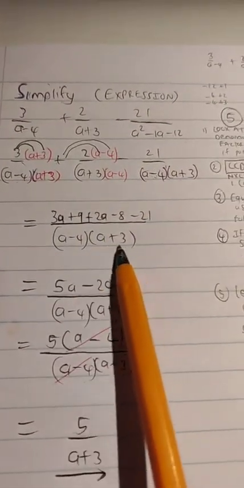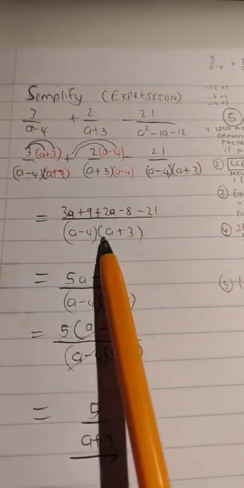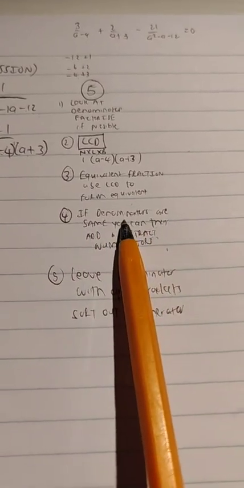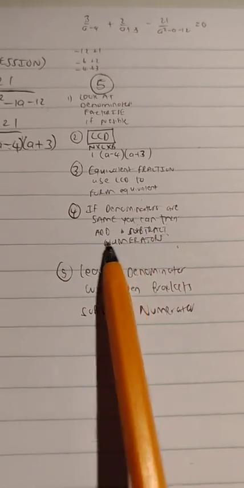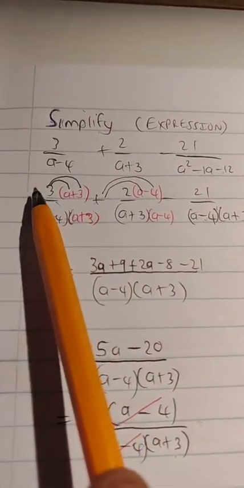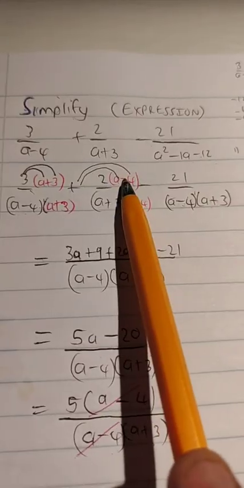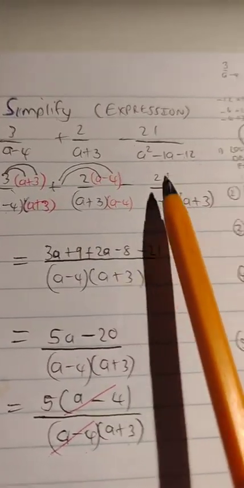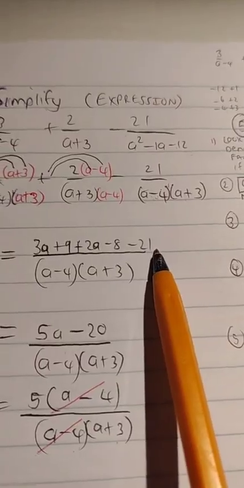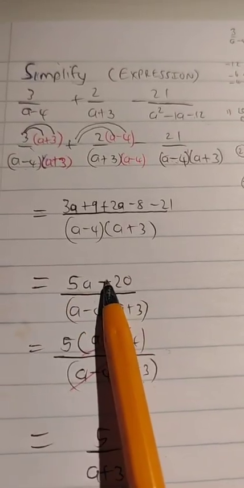After doing so, we wrote our LCD because it's common for all 3 fractions. A minus 4 into a plus 3 is common for all 3 fractions. The rule in fractions says if the denominators are the same, you can keep that denominator as it is. You then add and subtract the numerators. That's why I could now apply my understanding of BODMAS. Take 3, distribute it into the 2 terms, get 3a plus 9. Take 2, distribute it into the 2 terms, get 2a minus 8. Then minus 21 is there safely put. I add and subtract the like terms in my numerator. I get 5a minus 20.